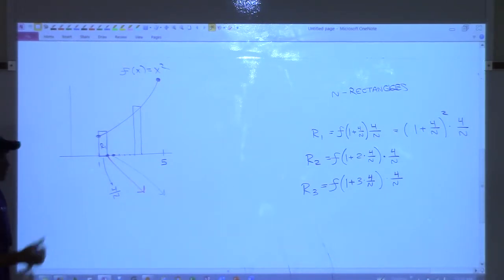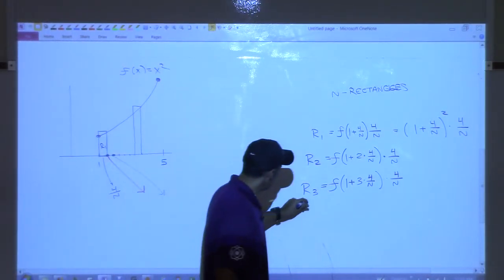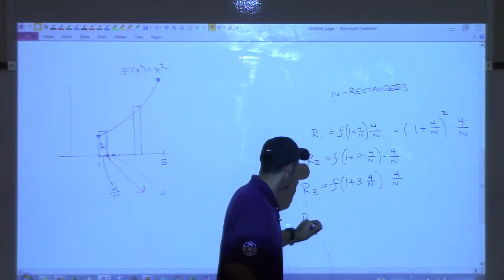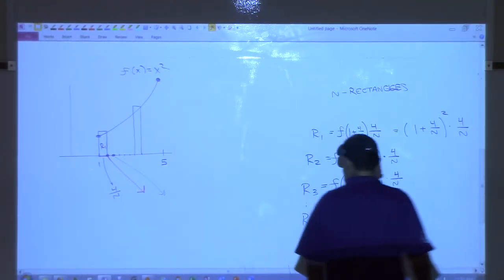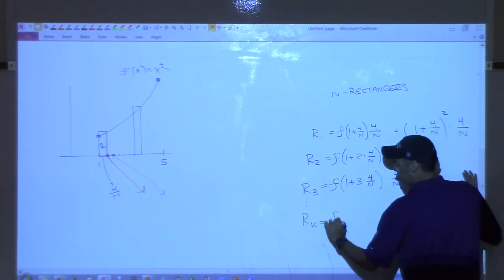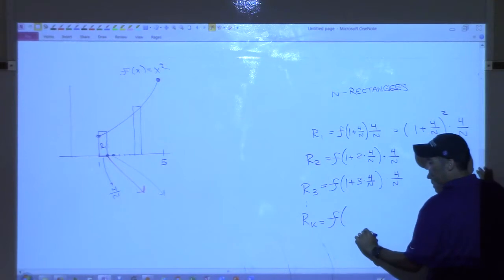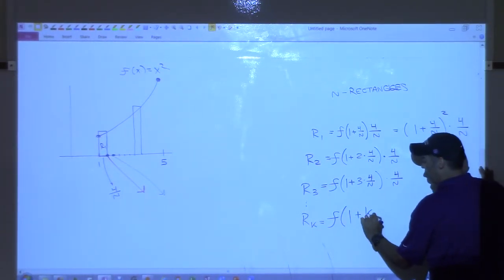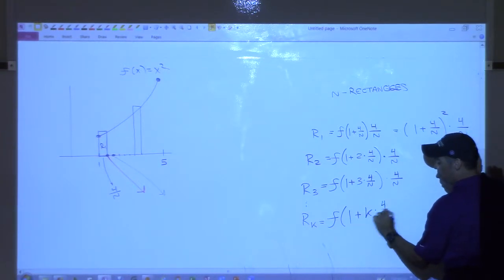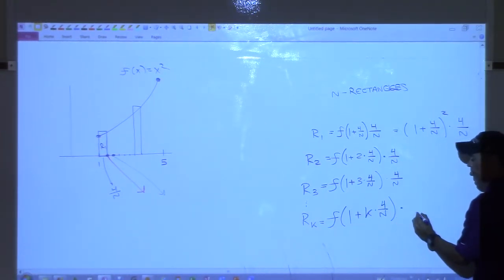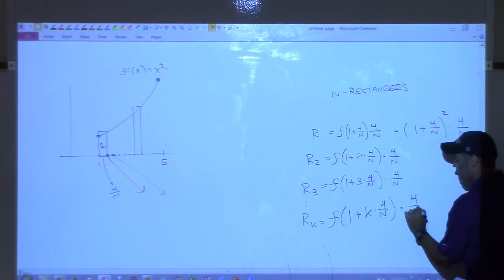If I go to the kth rectangle, not the nth rectangle, what would be the formula for the kth one? The function evaluated at 1 plus how many jumps? k jumps of how much? 4 over n, times what? 4 over n.